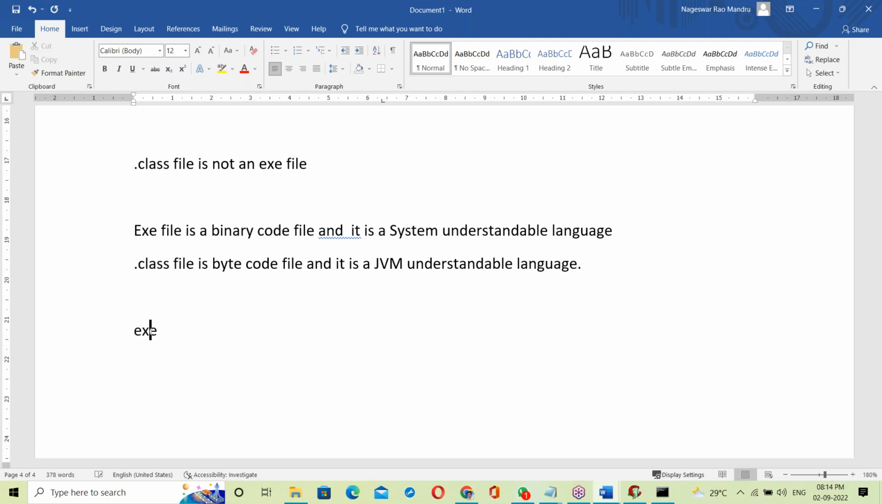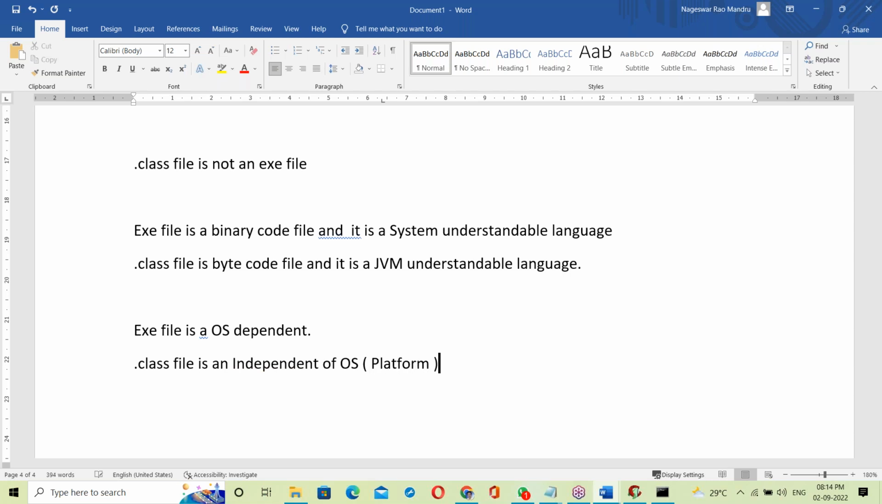Next, one more thing here. Exe file is OS dependent. Dot class file is independent of OS, or platform.